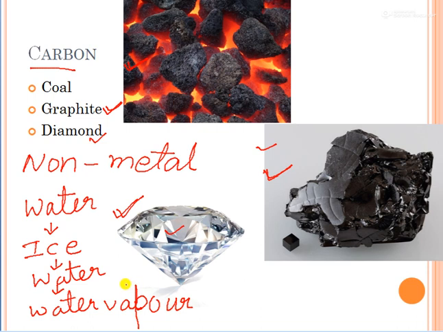Water vapor. So in this way the carbon is also having three forms: coal, graphite and diamond. कार्बन जो है तीन फॉर्म में मिलता है हमें, कोल में भी मिलता है, ग्रेफाइट की फॉर्म में भी मिलता है और डायमंड की फॉर्म में भी मिलता है, लाइक वाटर. So in this way we will see one by one what are the uses of coal, graphite and diamond.